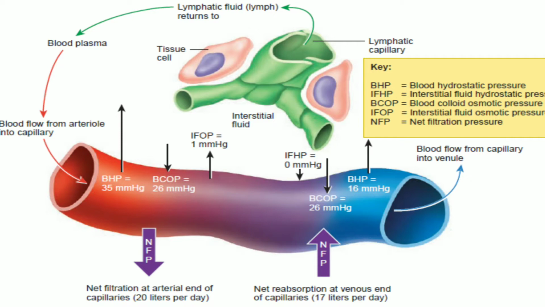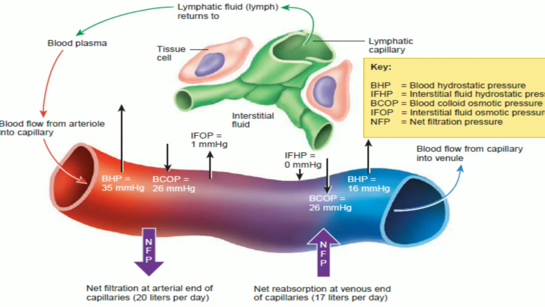The force opposing the BCOP is the interstitial fluid osmotic pressure, IFOP. This pulls the fluid out of the capillaries into the interstitial fluid. Normally the IFOP is very small, about 0.1 to 5 mm Hg, because only tiny amounts of protein are present in the interstitial fluid. The small amount of protein that leaks from the blood plasma into the interstitial fluid does not accumulate there because it passes into the lymphatic capillaries and eventually returns to the blood.